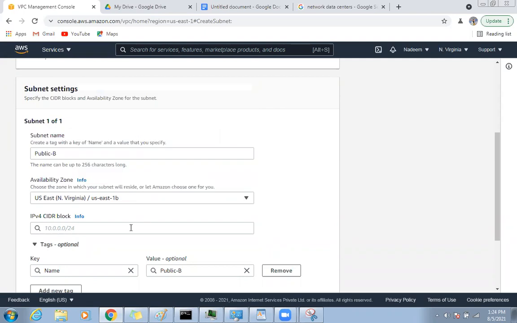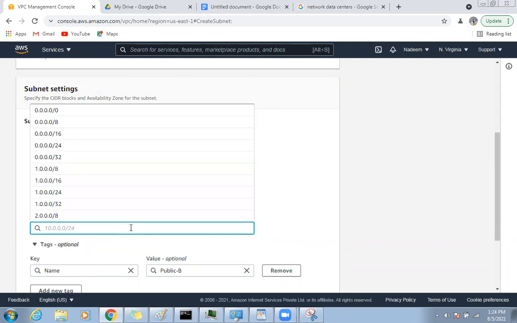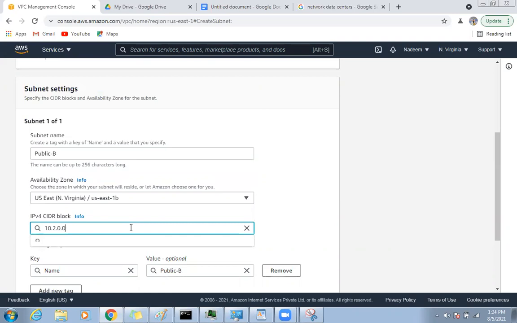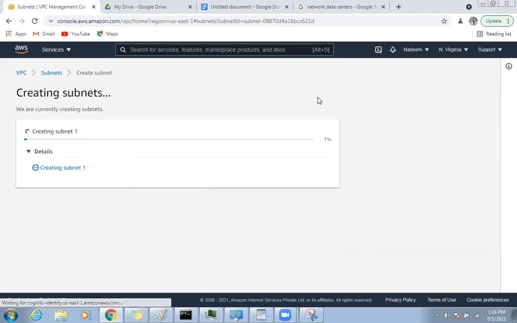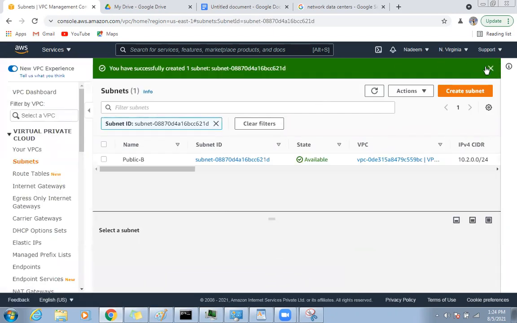Take another data center. Here I'm using 10.2.0.0/24. Okay, my another subnet is created.